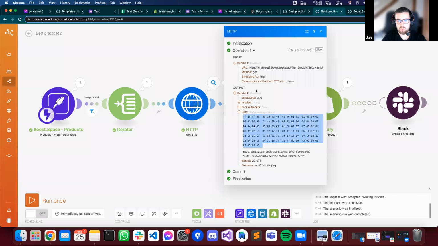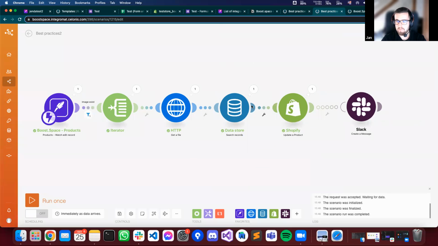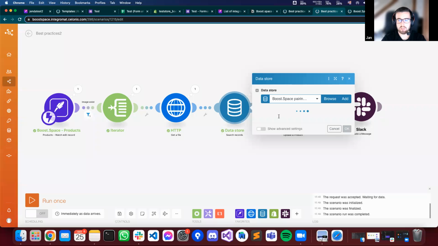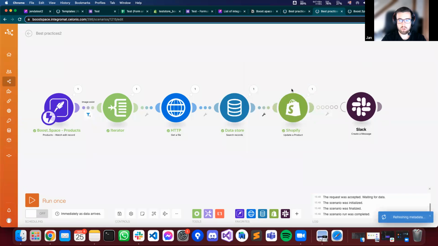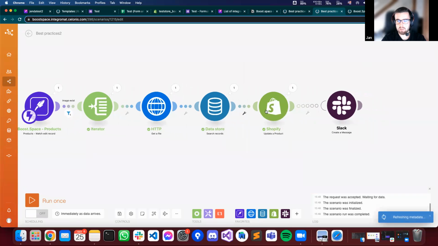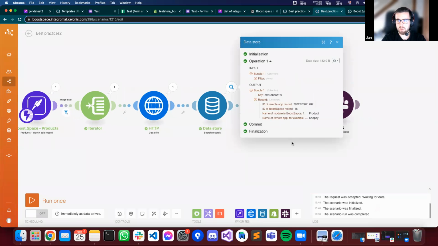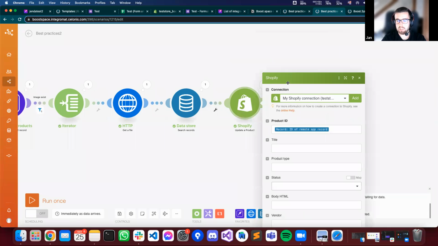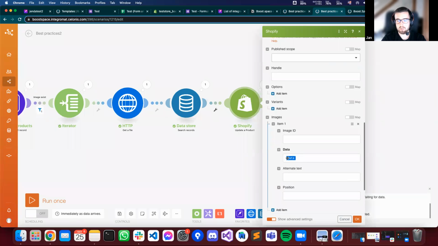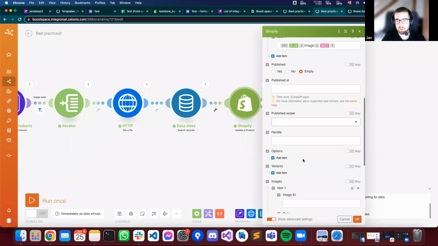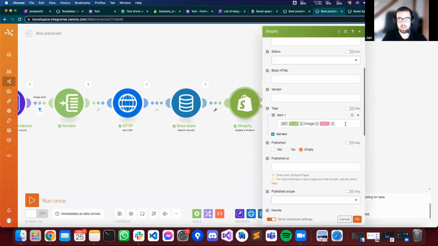We also want to search the data store for an ID of a BoostSpace, because this record with this ID also has the Shopify product ID, as you can see here. Yeah, this is my Shopify product ID, and I want to update the product with this ID, and I want to upload here the file, the image, and also I'm using a function here.